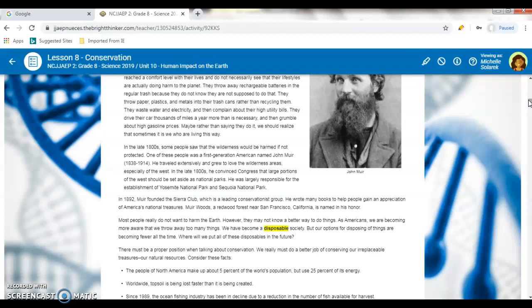Most people don't want to harm the Earth, however, they may not know a better way to do things. And as Americans, we are becoming more aware that we throw away too many things. We have become a disposable society. But our options for disposing of things are becoming fewer all the time, and we are running out of places to put all of these disposables in the future.